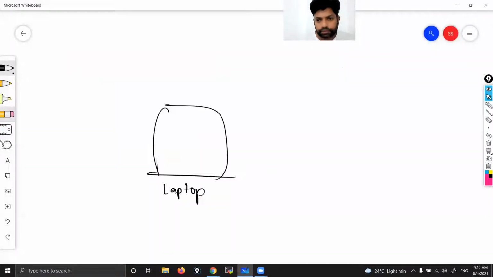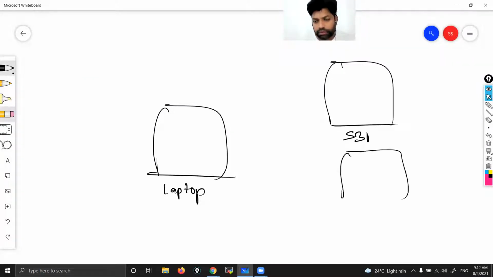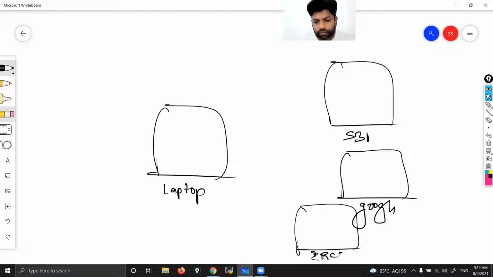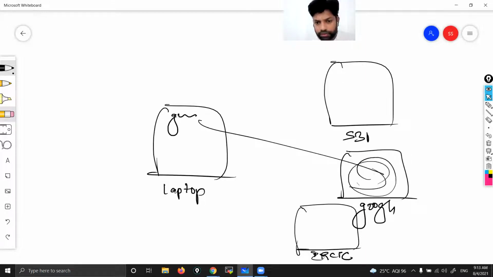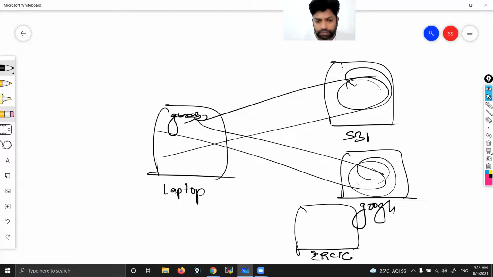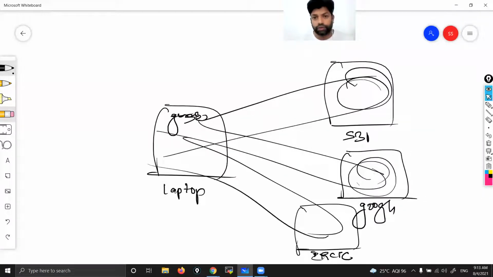This is my laptop. This is the SBA server. This is the Google server. This is the IRCTC server. Okay. Now, when I type Google here, my request is going to the Google server, loading the page, and the response is coming. When I type SBA here, my request will go to the SBA server, load the page, and the response will come. Same thing. Okay, that is how it works.